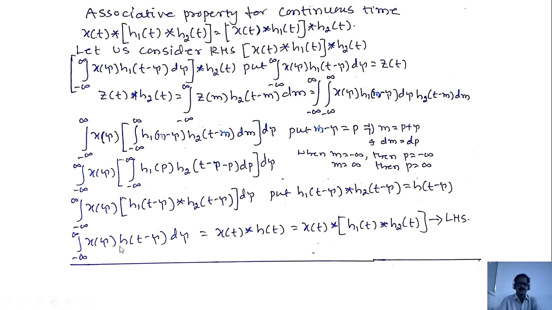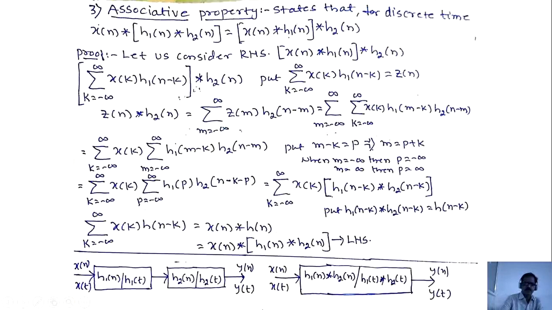Again I am using the formula, converting this equation into the convolution operator. Therefore x of t convolved with h of t. What is h of t? h of t minus tau is this much. Therefore h of t equals h1 of t convolved with h2 of t. This is your LHS.